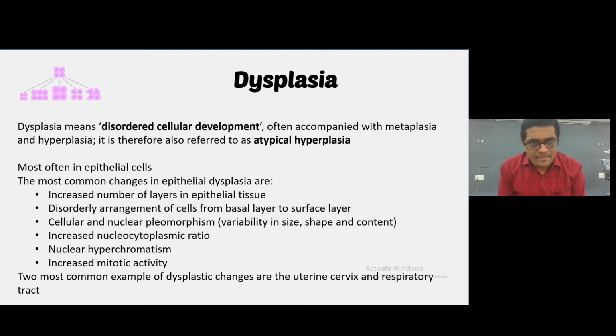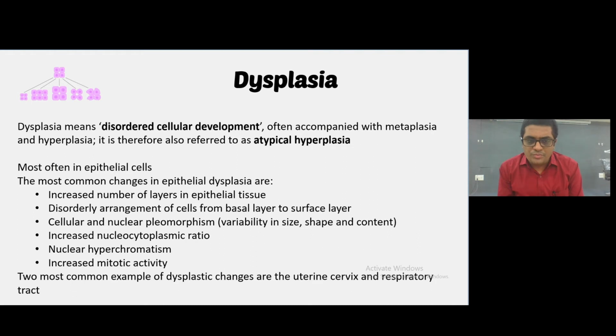The most common changes in epithelial dysplasia are an increased number of layers in the epithelial tissue, disorderly arrangement of the cells from the basal layer to the surface area, cellular and nuclear pleomorphism, increased nucleocytoplasmic ratio, nuclear hyperchromatism, and increased mitotic activity.